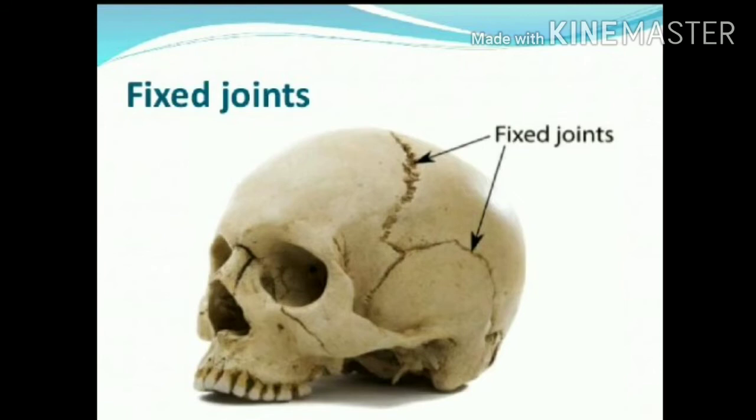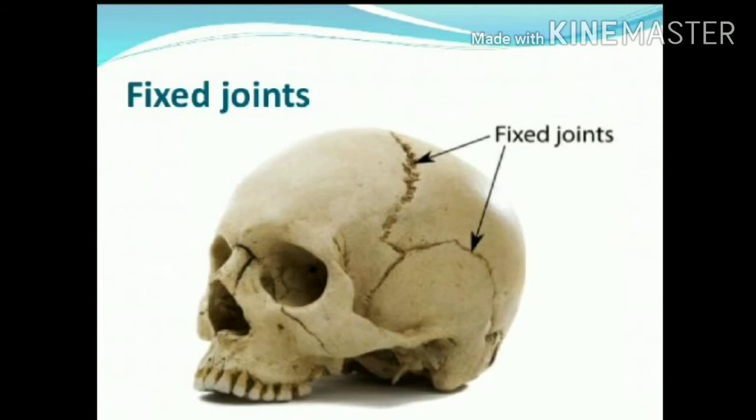These two bones are joined but they are not able to move, so they are known as fixed joints. Whenever we open our mouth wider, you can move only your lower jaw away from your head, isn't it? If you try to move your upper jaw, is it possible? Obviously not, because our upper jaw and the rest of the head form a fixed joint.